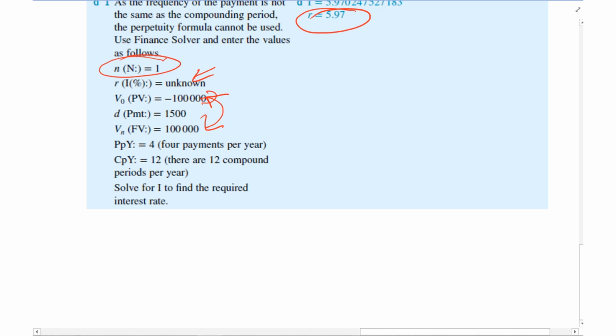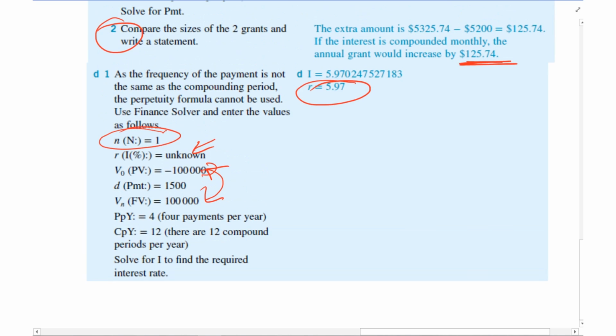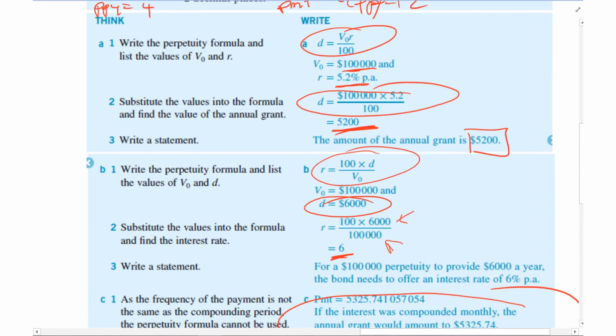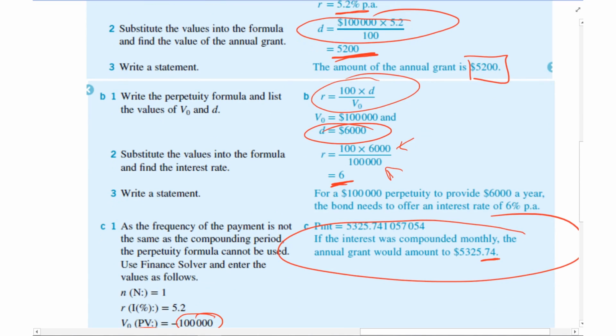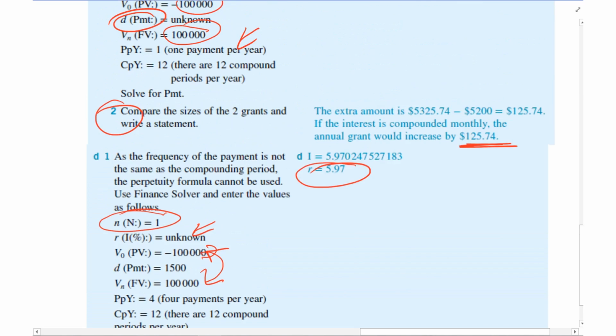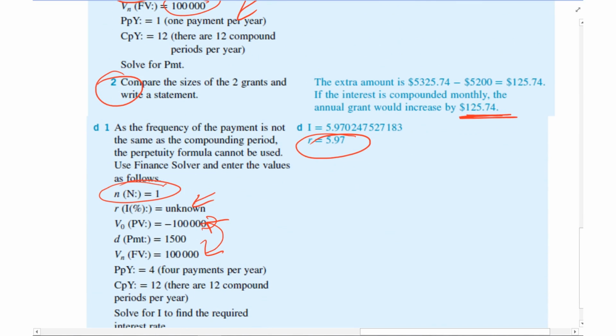So the statement would be: an interest rate of 5.97% per annum compounded monthly is needed to provide 4 equal payments of 1,500, correct to 2 decimal places, which, if you think about it, 4 payments is equal to 6 grand, which is what question B was asking for. It needed 6%, so you only need 5.97% to get the same value. So that's a better option to go for.